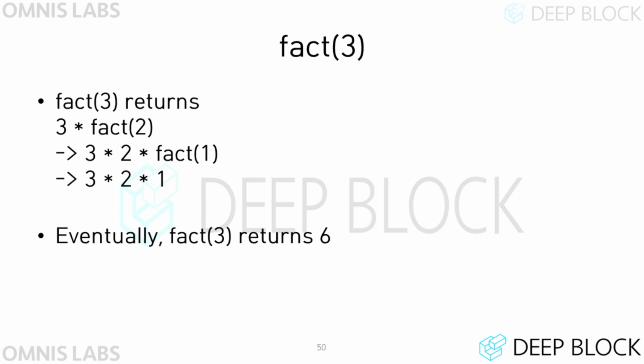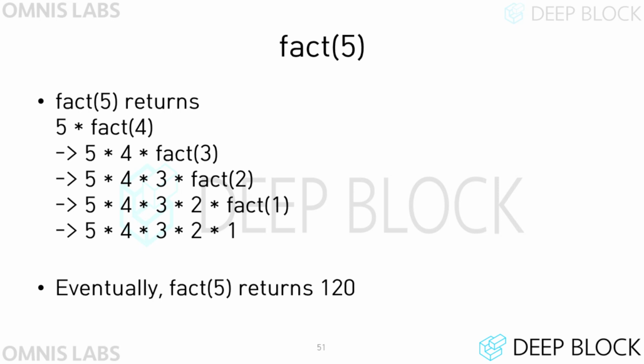Let's see how the return value is calculated when fact3 is called. First, fact3 returns the product of 3 and fact2. Therefore, fact2 is called for the evaluation of this expression, where fact2 returns the product of 2 times fact1. Fact1 is 1, so the final expression becomes 3 times 2 times 1, and 6 is returned.